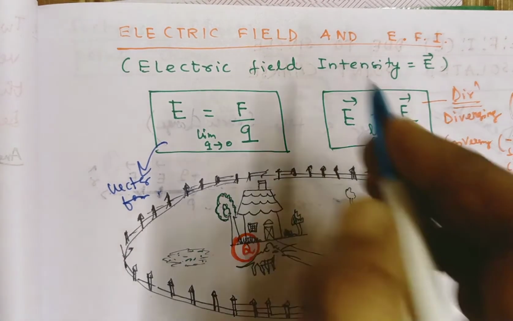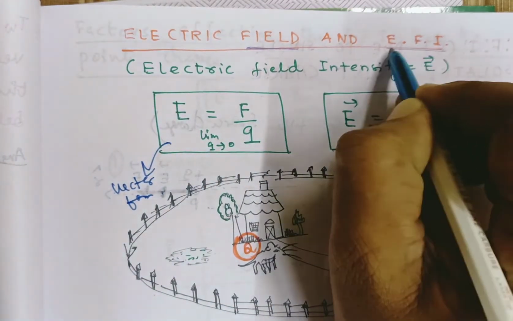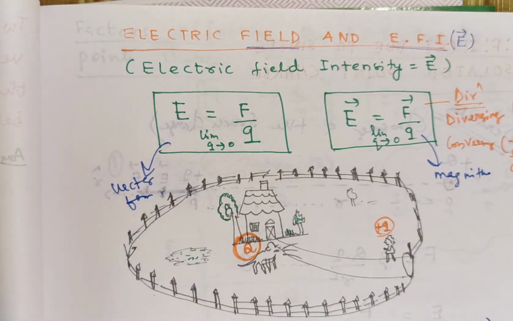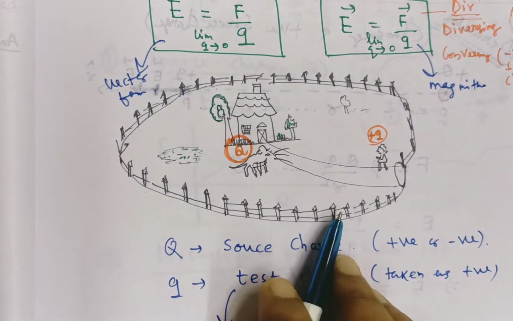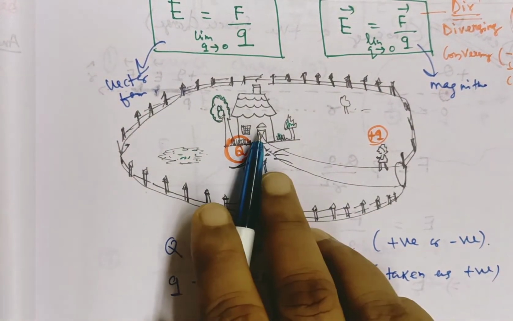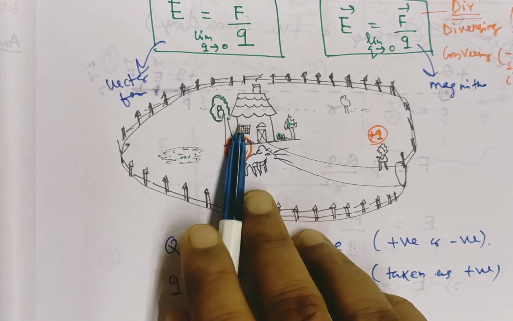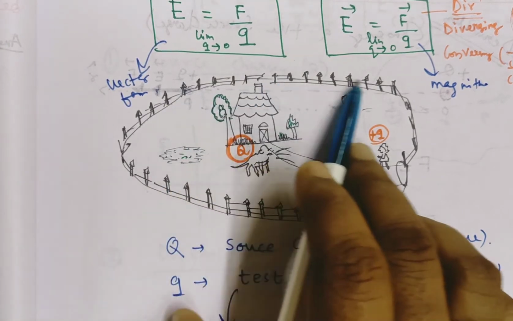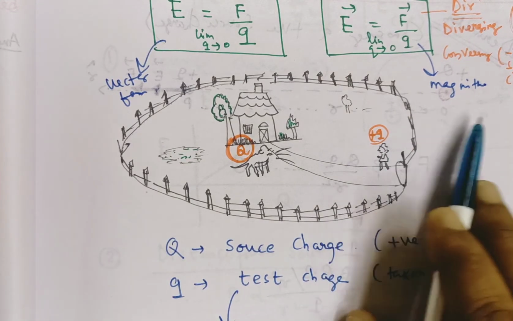Before going to the discussion, first you should know that field is a concept. Electric field intensity is a physical quantity. That is capital E and it is a vector quantity. You just imagine this is a field and you are the owner of the house and it is your field. Here it is a grazing field, here is a small house and a small tree and so many other things. As you have a fence around it, this is your field. Outside this fence, this is not your field.